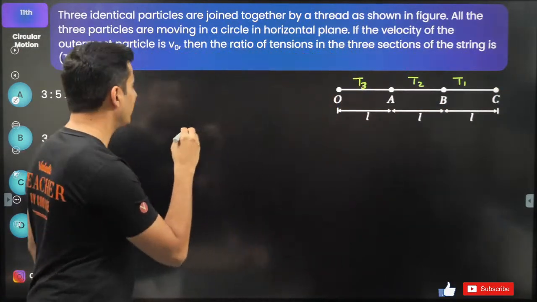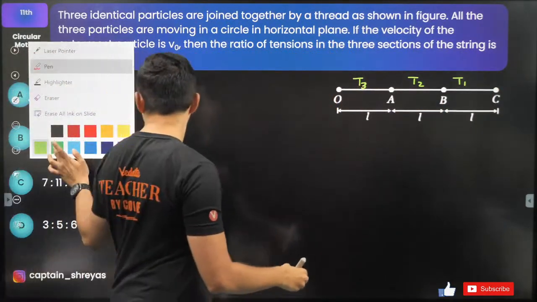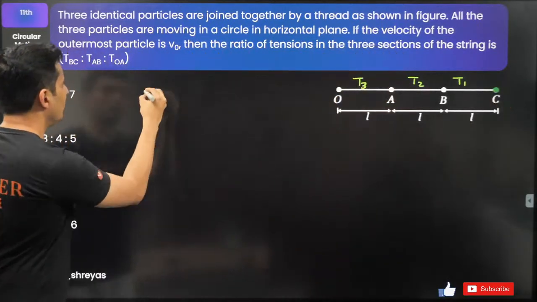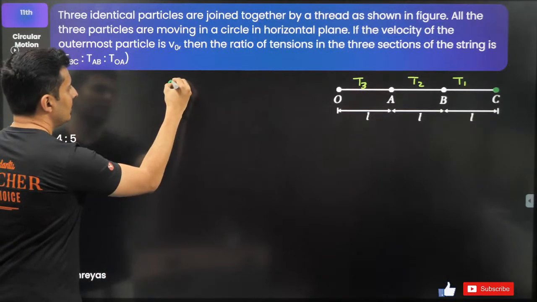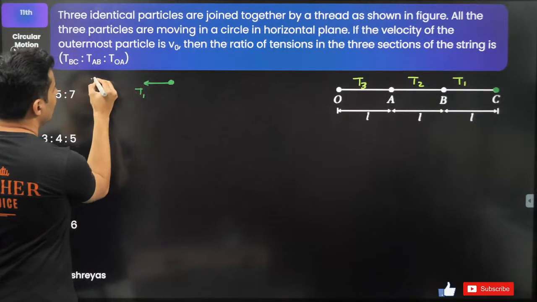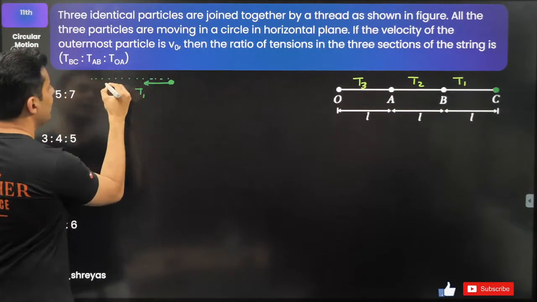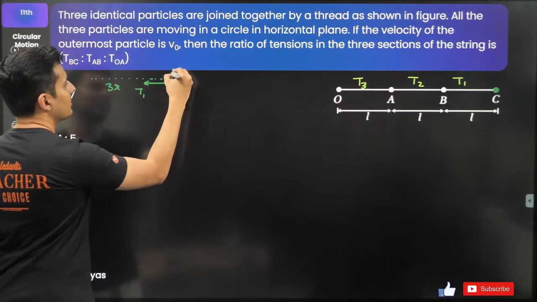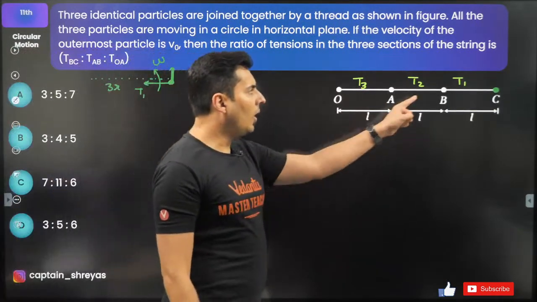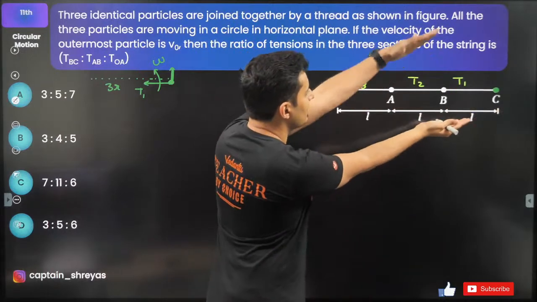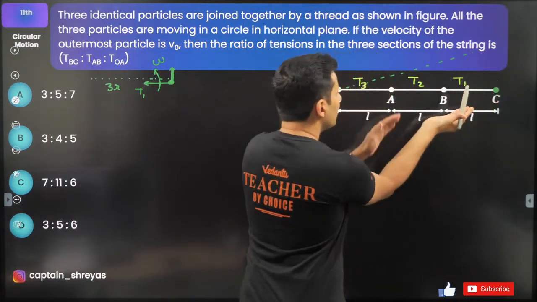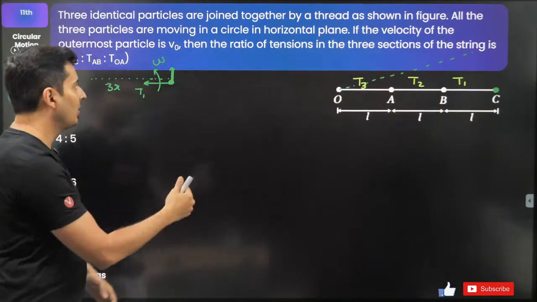Let's start with the free body diagram for the mass C. For C, understand the only force acting on it is basically T1, and it is going in a circle of radius 3r with some angular velocity omega. All the particles will cover the same angles in the same time. So when these particles come over here, they will cover the same angle, that means the same angular velocity.